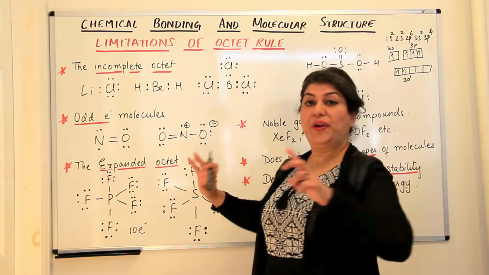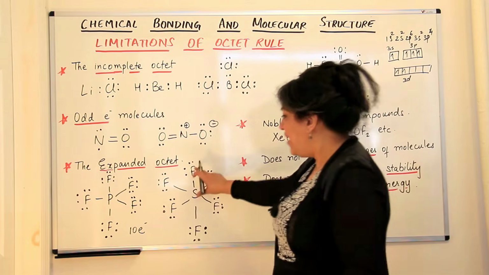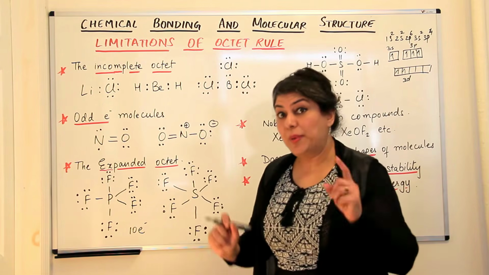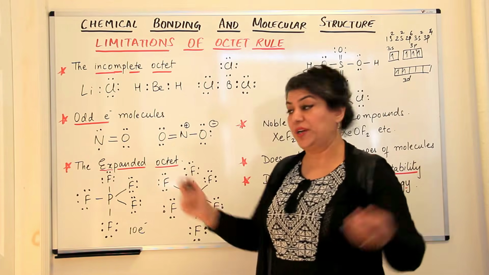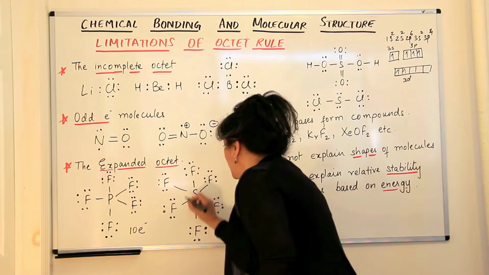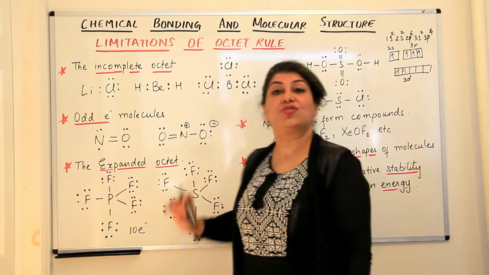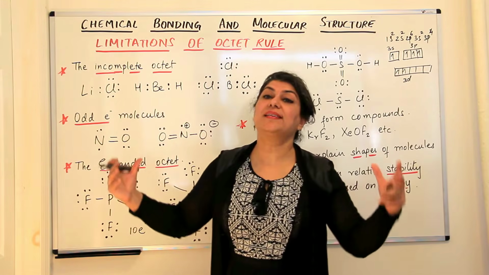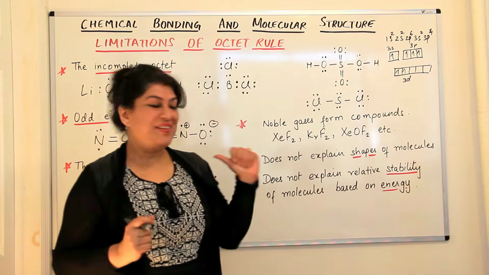And if each fluorine has 7 electrons, it requires only 1 covalent bond to complete its octet. So every fluorine is completing its octet by forming a single bond with sulfur. But sulfur is using all of its 6 electrons in covalent bonding. Therefore, sulfur has an expanded octet of how many? 6 into 2 would be 12 electrons. So this would be a 12 electron system. So in SF6, sulfur has an expanded octet. The octet rule is not followed here again, right?